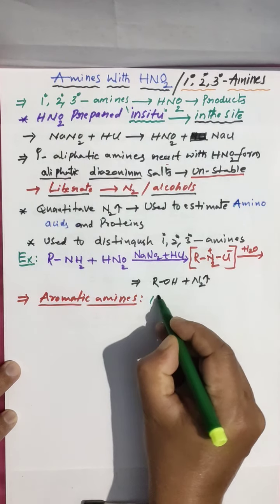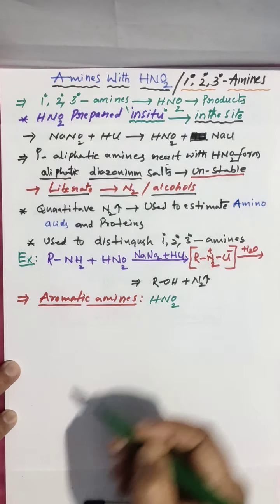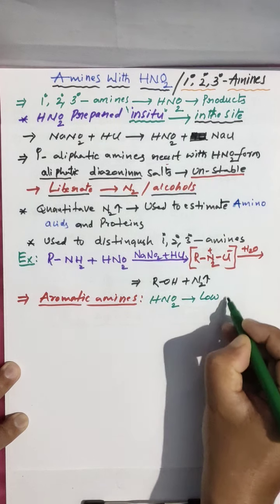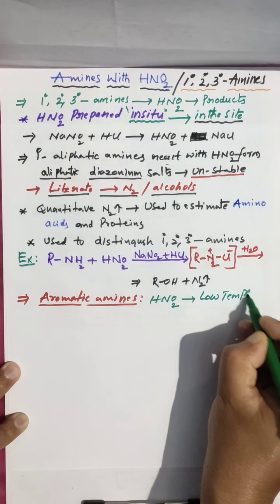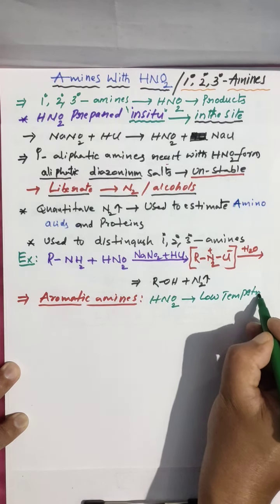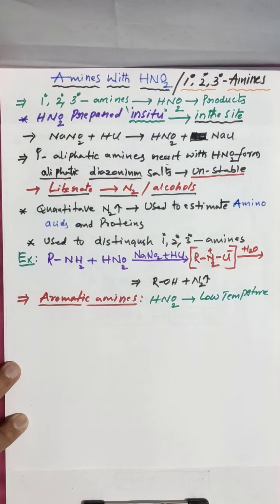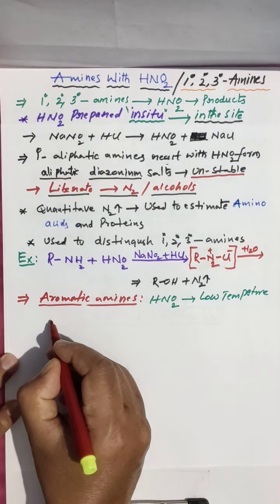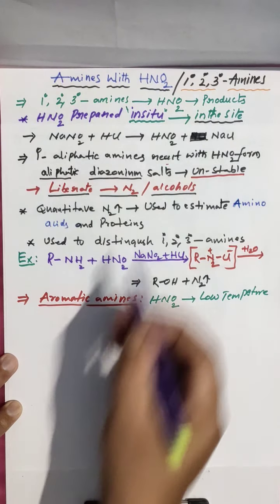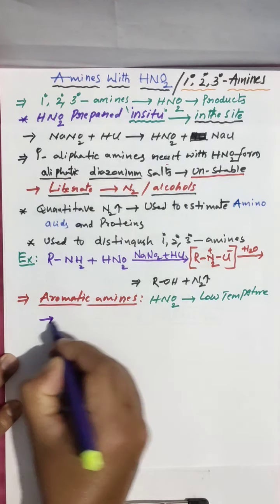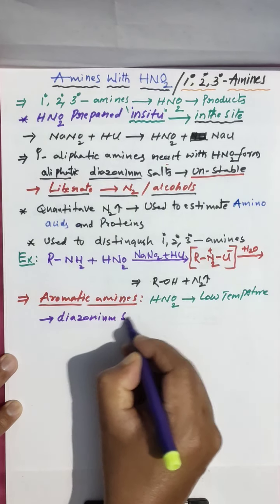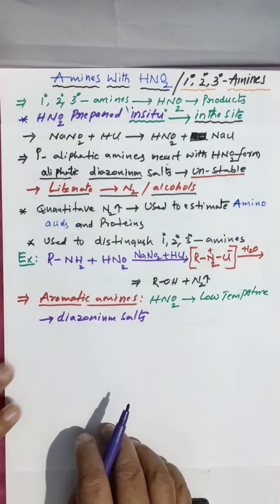Now let us go for aromatic amines. Aromatic amines react with HNO2 at low temperature. Remember, low temperature. When they react at low temperature, here you are getting again diazonium salts. The product you are getting is diazonium salts. Clear? Diazonium salts.